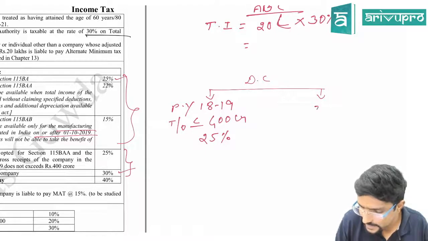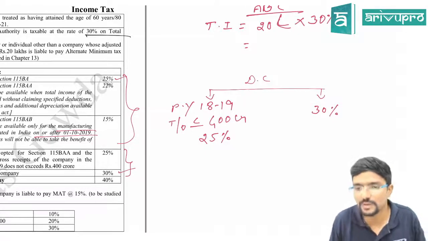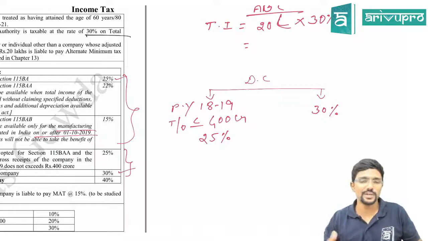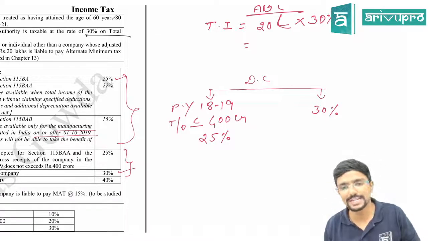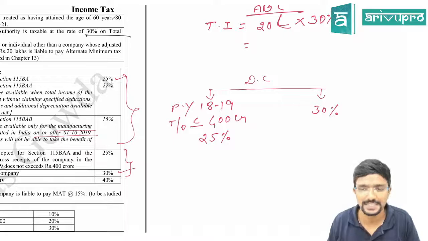If not, it is always 30%. That means in the previous year your turnover is more than 400 crore. In that case, for a domestic company, the tax rate is 30%.